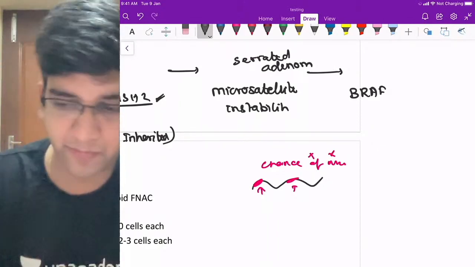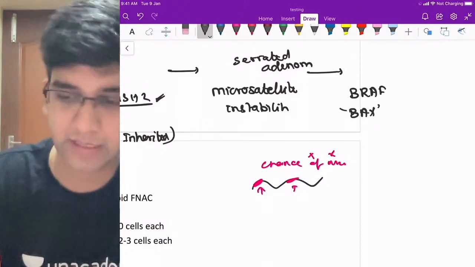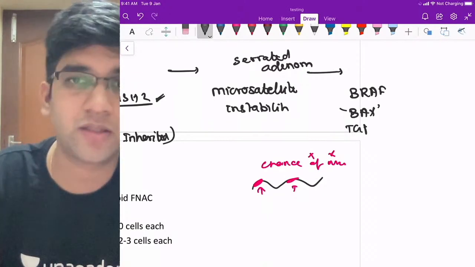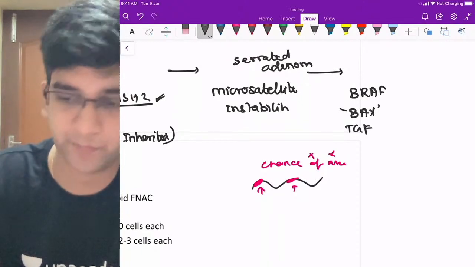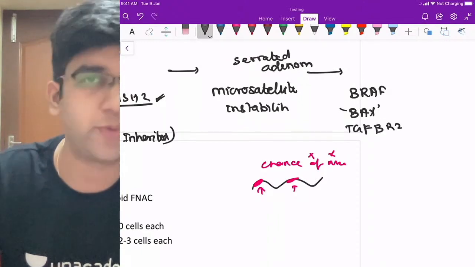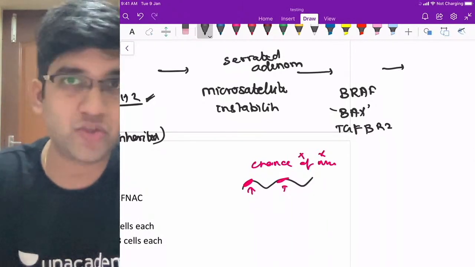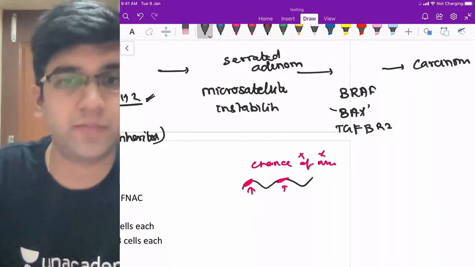What is the drug against BRAF? And we have one of the apoptotic genes, BAX. Perfect. The drug against BRAF is vemurafenib, right? Dabrafenib or vemurafenib. Okay, TGF beta receptor 2 mutations. With the help of these mutations, and maybe a little bit of telomerase also adding in, it becomes a carcinoma. Okay, it's going to become a carcinoma.